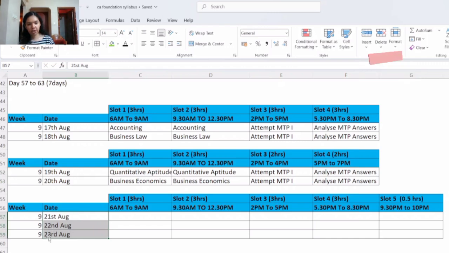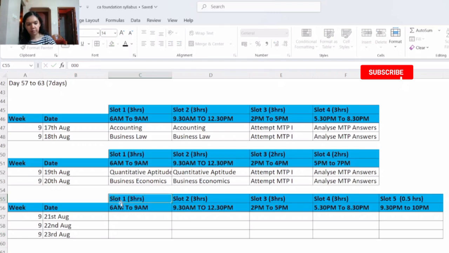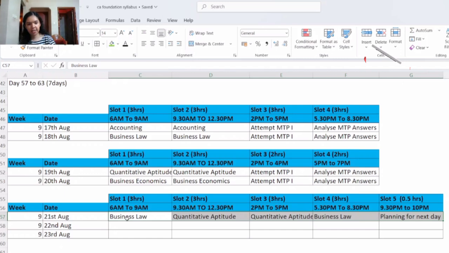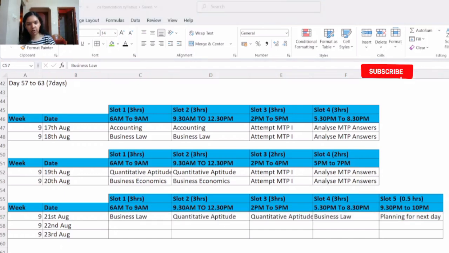Now 21st August, 22nd August and 23rd August. Here again we have 5 study slots: 4 slots of 3 hours each, and the 5th slot is of 0.5 hours. On 21st August you will revise business law and quantitative aptitude. In slot 1 you will revise business law, and in slots 2 and 3 you will revise quantitative aptitude. In slot 4 again you will revise business law. And in slot 5 you will plan for the next day.